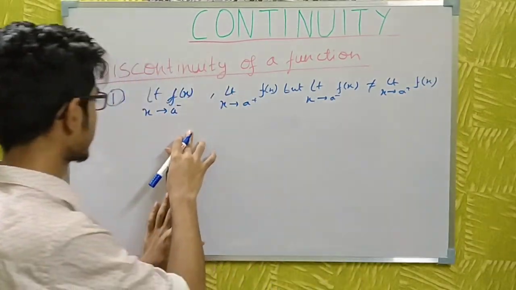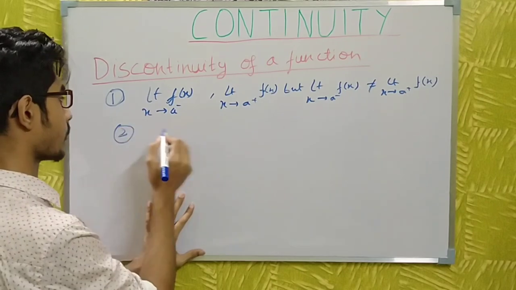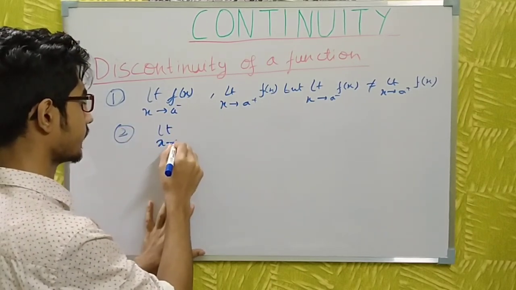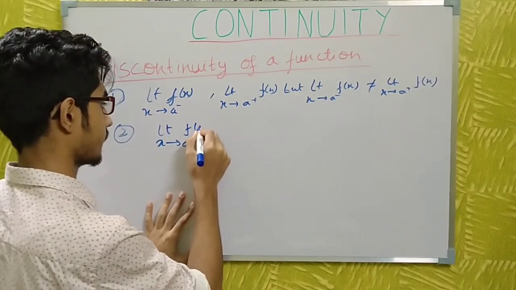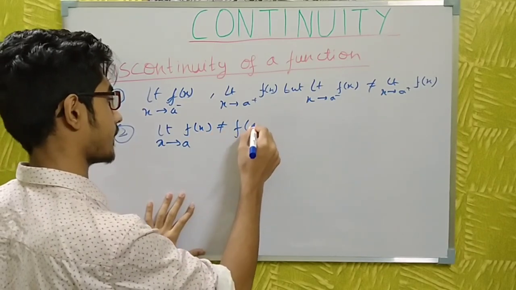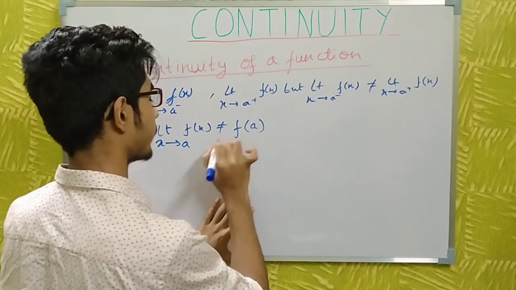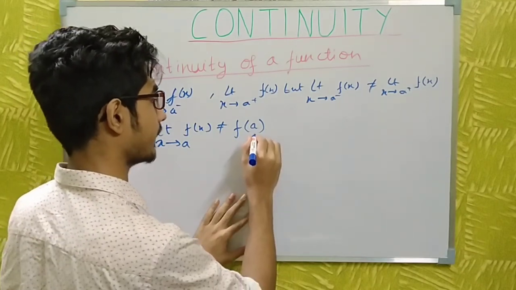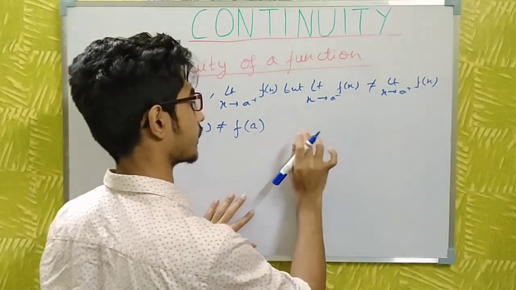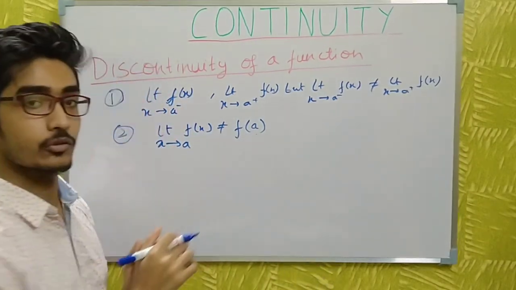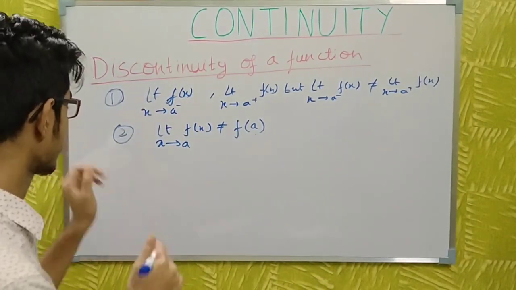The second case is, let the limit as x tends to a of f(x) not be equal to the functional value of the function at the point a. Then the function is called discontinuous, and the point a is called the point of discontinuity.